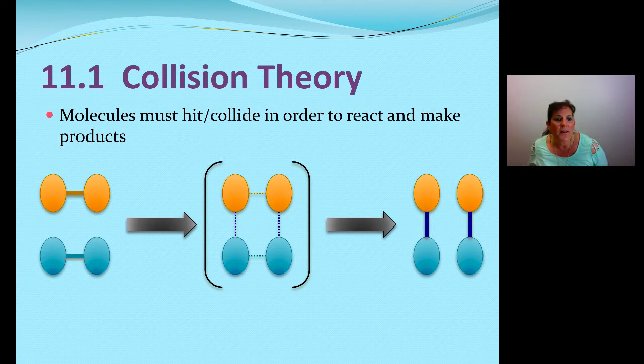So the first thing in Chapter 11 is the idea of collision theory. This should be common sense, but just to make sure we understand, molecules do have to hit each other, or the fancy word is collide, in order to react and make products. In the picture, I have a diatomic yellow molecule and a diatomic blue molecule. Then those come together and hit, and the yellow-yellow bond starts to break, the blue-blue bond starts to break, and the yellow to blue bonds start to form. That's what's in parentheses in the middle. That is called the transition state.